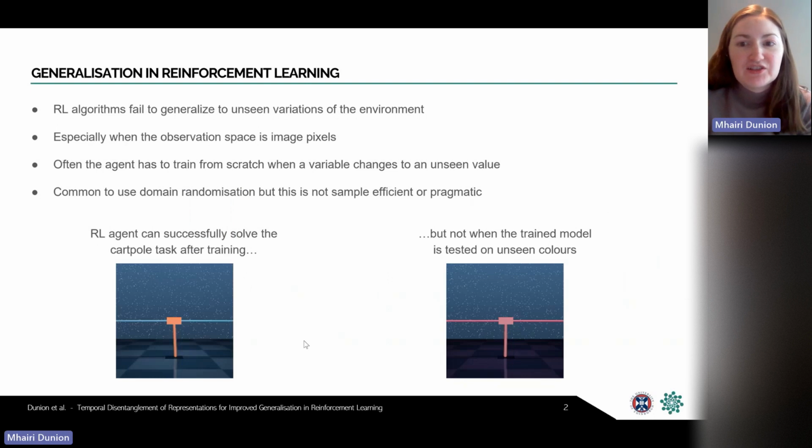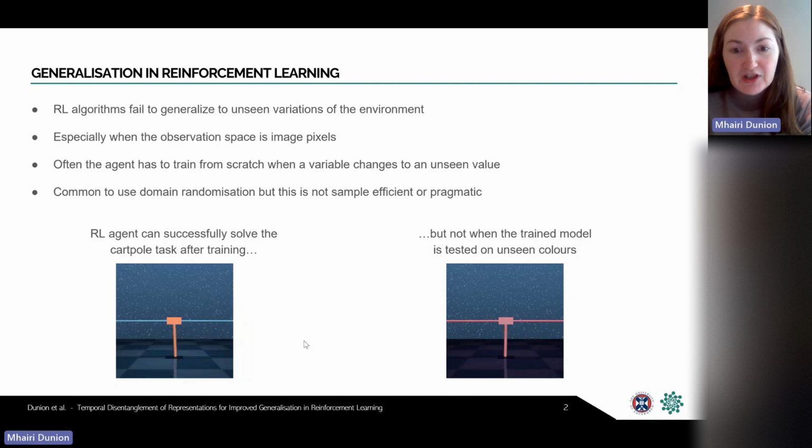So one important challenge for RL algorithms is that they fail to generalise to unseen variations of environment variables that weren't seen during training. So this problem is especially true for image-based RL, where the observation space of the agent is image pixels. So a change in just one environment variable, such as the background color in the image, can then change many pixels in the image, which in turn can change the entire representation of the image that the agent learned in training.